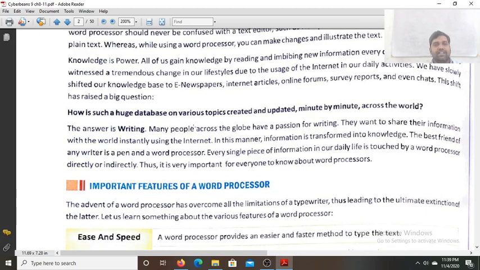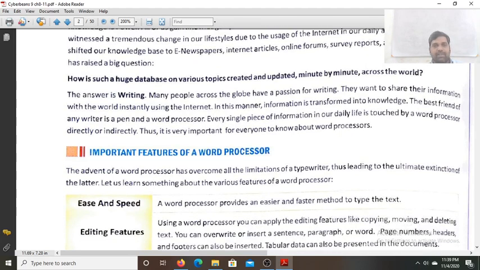So the answer is writing. By writing only, the habit of writing created a huge database. Now many people across the globe have a passion for writing. They want to share their information with the world instantly using the internet. In this manner, information is transformed into knowledge.